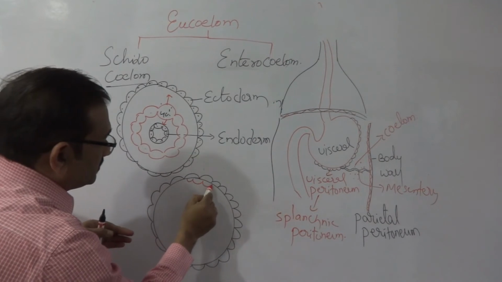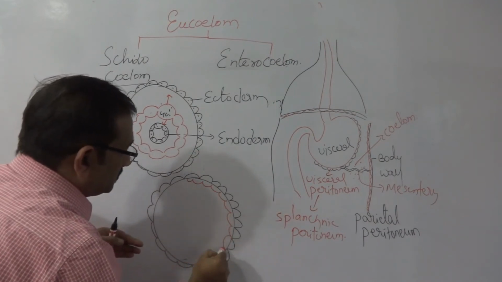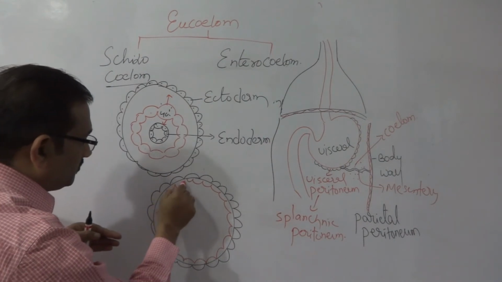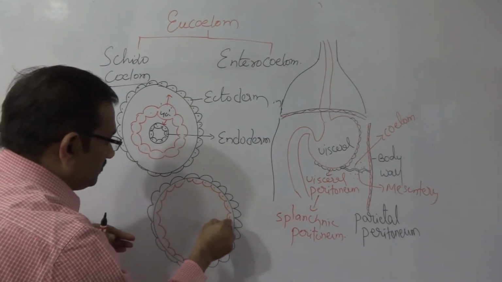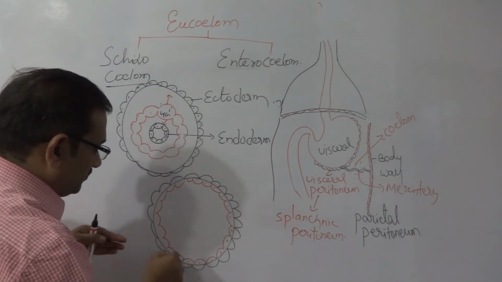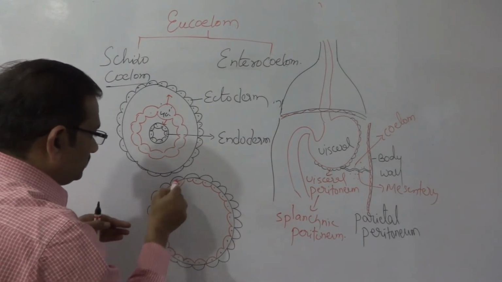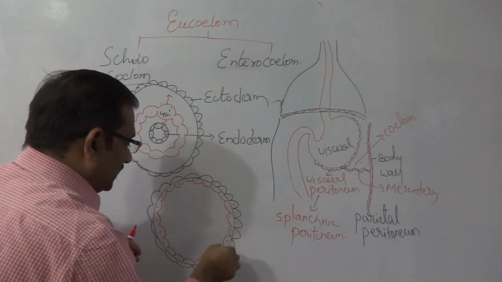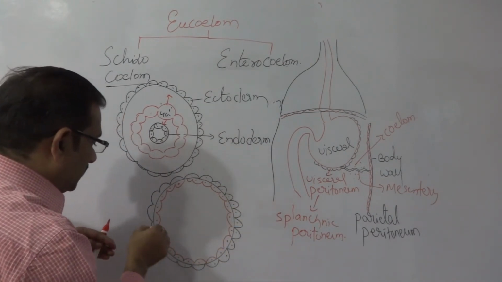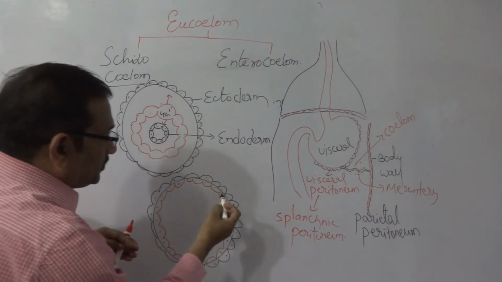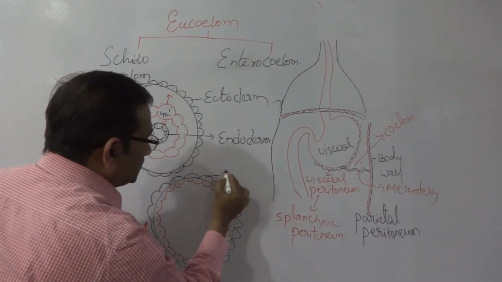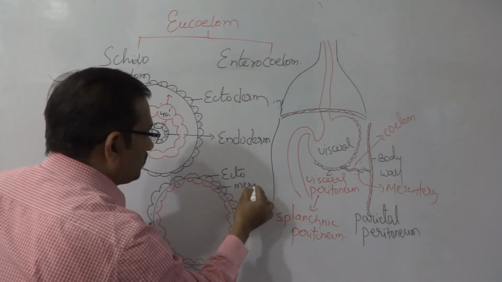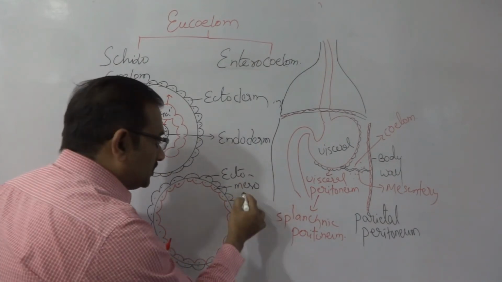Look here, like this. Now it is called ectomesoderm. This is the ecto, this is meso.